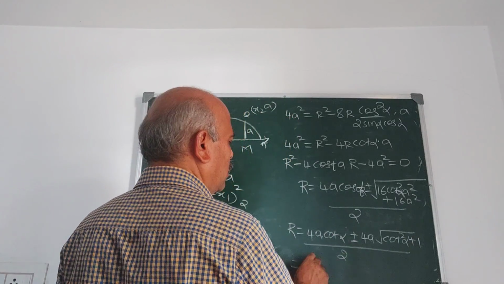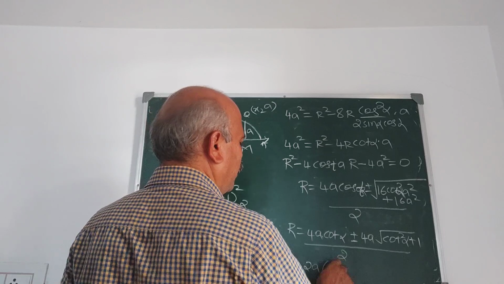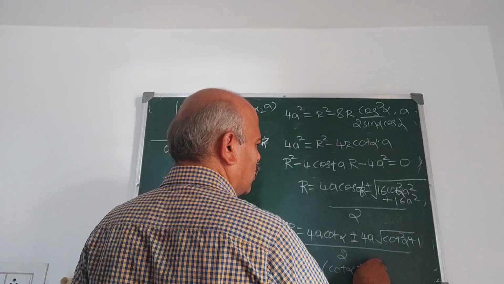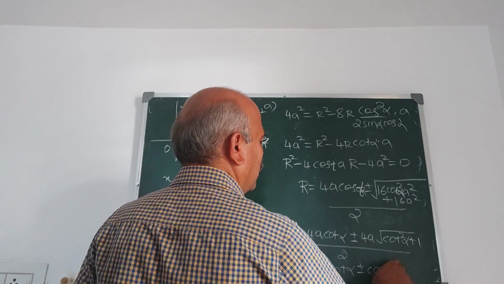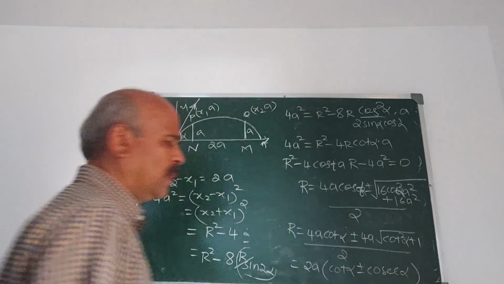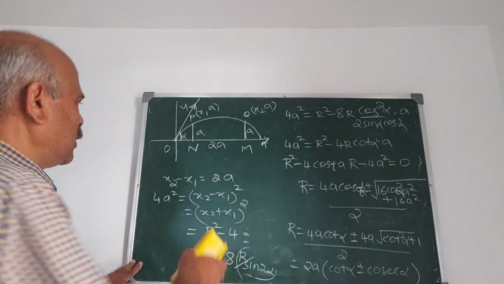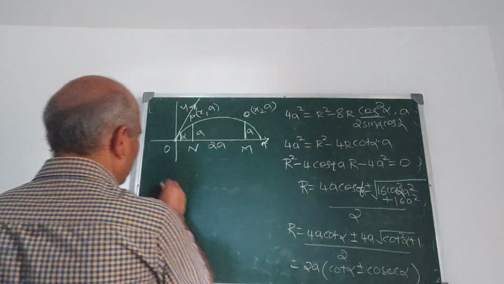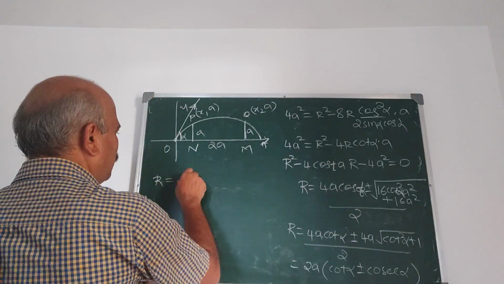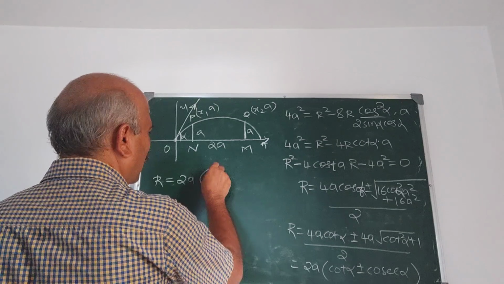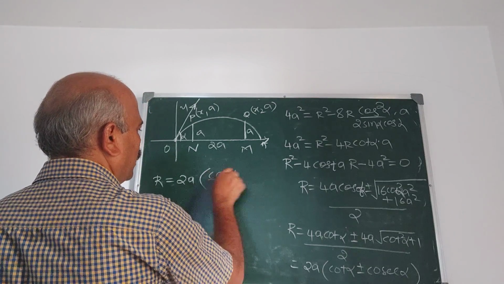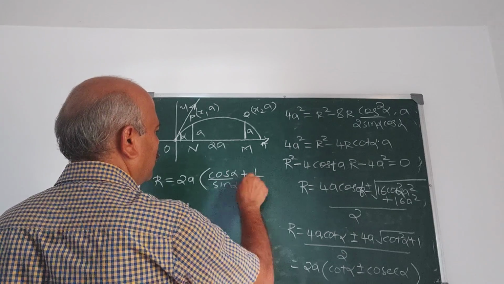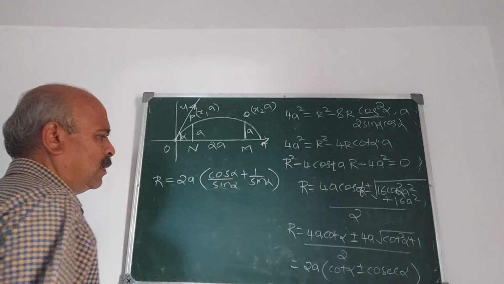Therefore 2a into cot alpha plus or minus 1 plus cot square is cosec square, cosec alpha. So finally we have obtained r is this. Further simplification, r is 2a, cot alpha is cos alpha upon sin alpha plus, we take 1 upon sin alpha.